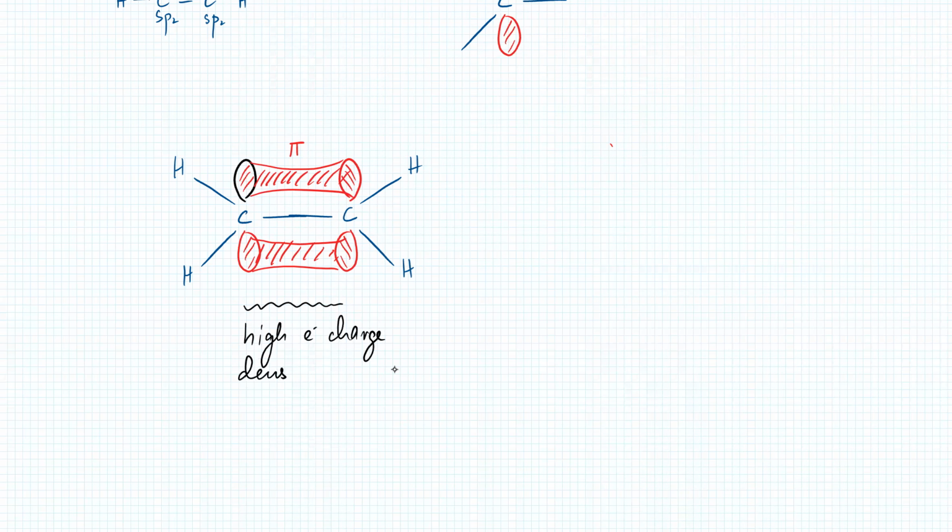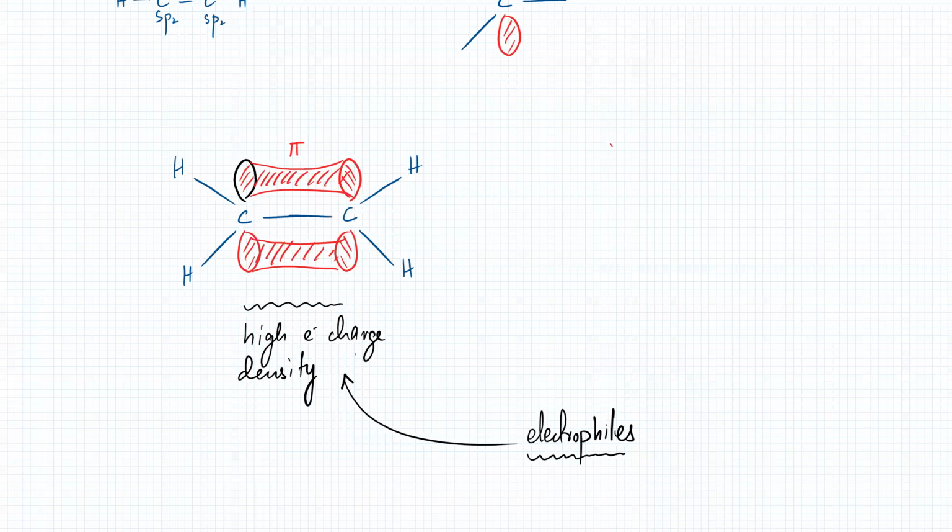Because it's a double bond, there are too many electrons over here. And molecules will be attracted to this negative charge. But what types of molecules? Those molecules are known as electrophiles. Electrophiles are electron-loving species. Anything that's attracted to electrons, because wherever you see a double bond, there's a lot of electrons. So molecules that will be attracted to those electrons are known as electrophiles.